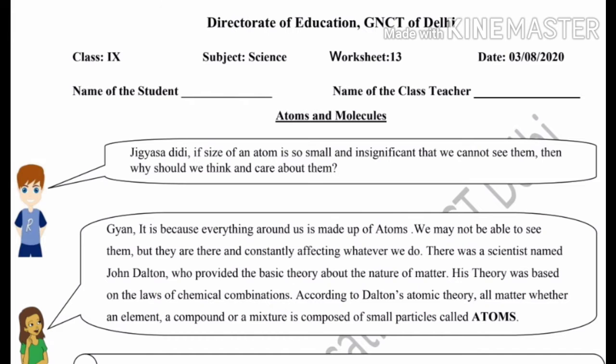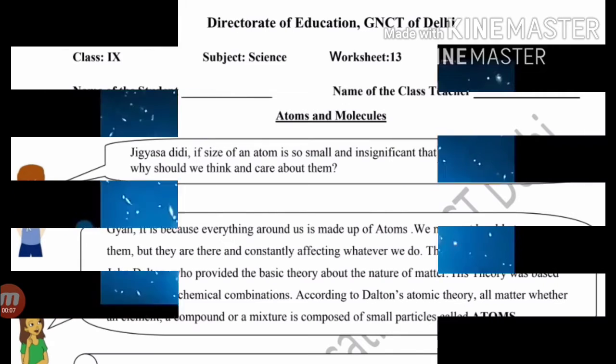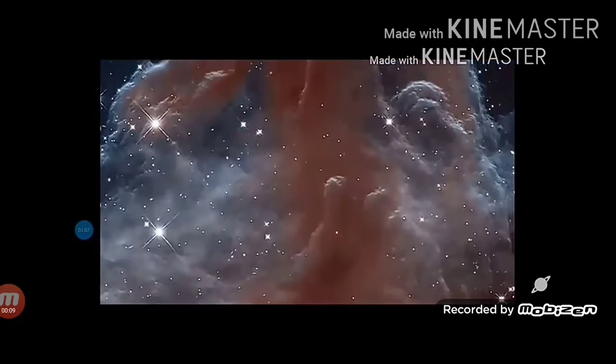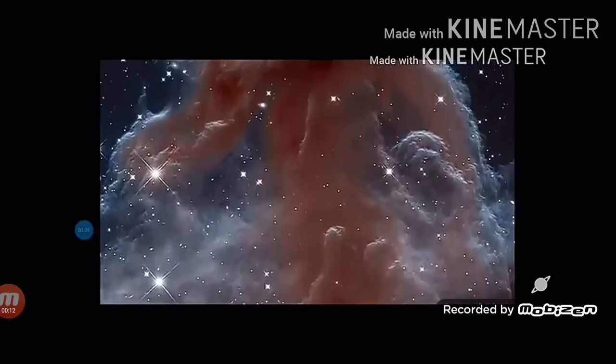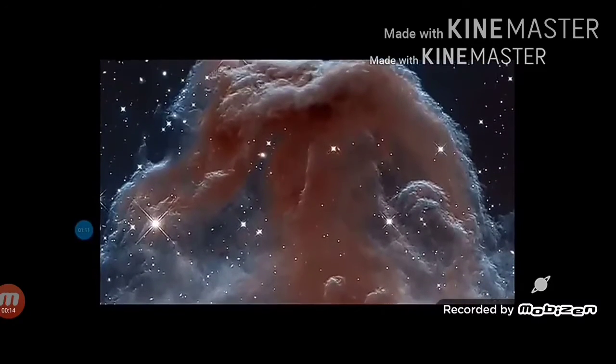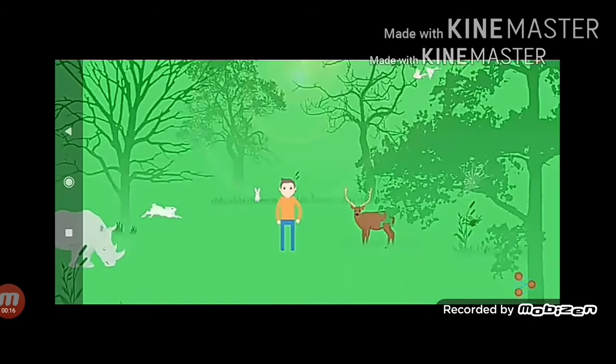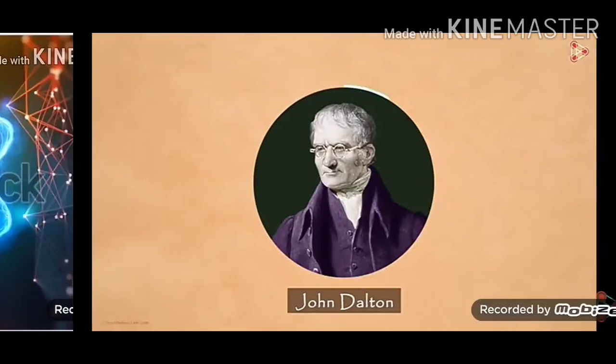Here we see that Gyan asked his sister that if the size of an atom is so small and insignificant that we cannot see them, then why should we think and care about them? Jigyasa tells that everything around us, stars, clouds, animals, trees, even we, are made up of these atoms.